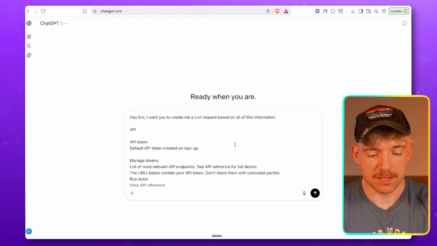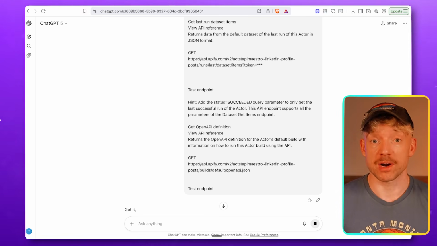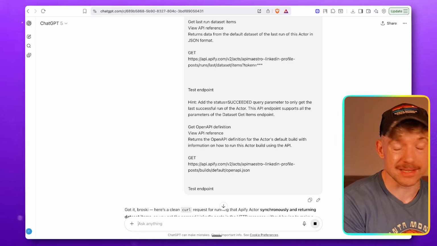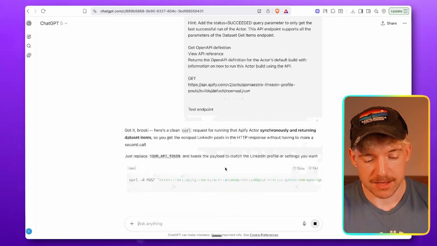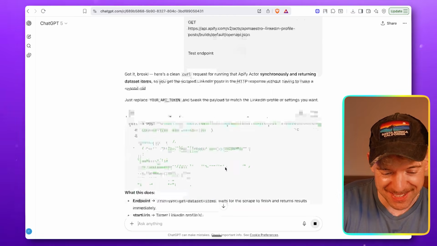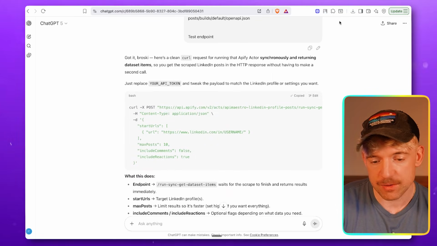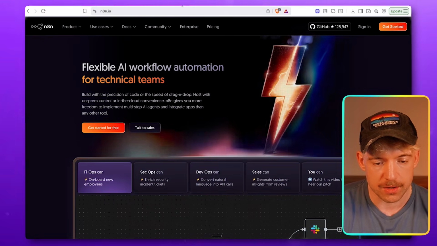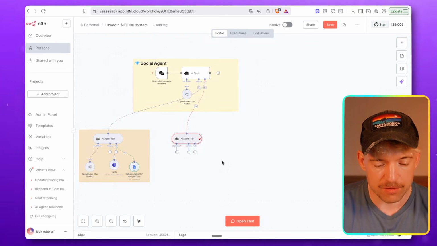Then come back over to ChatGPT, hit enter. This will then actually create a curl request, which means we can just copy and paste it directly into N8N and kick some ass. I love how ChatGPT calls me broski. It's funny. It really picks up on your language, right? So we copy it, which is ace. Come back over to our scenario. Let me get rid of this guy, the cursor of a million tabs.